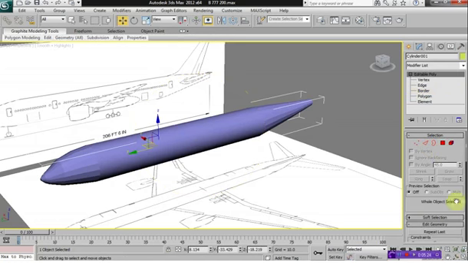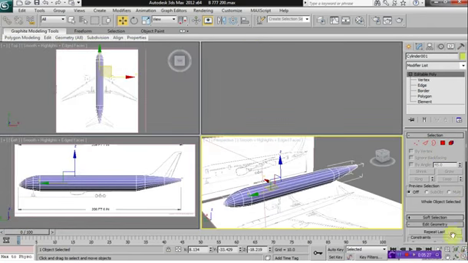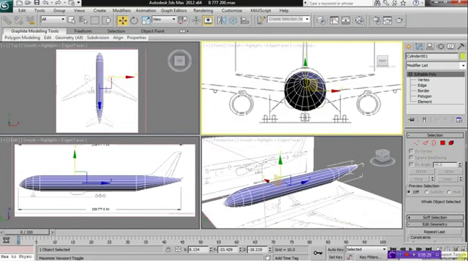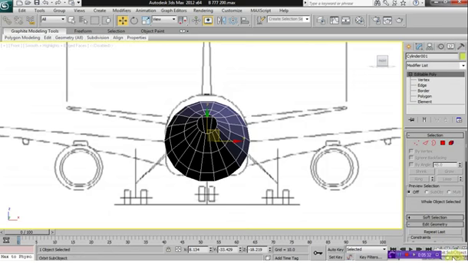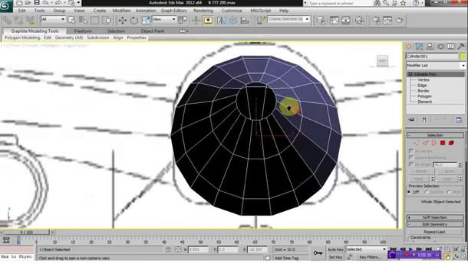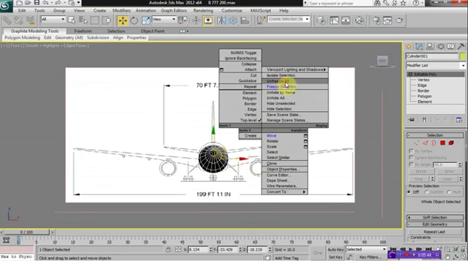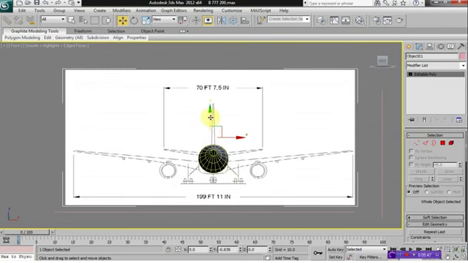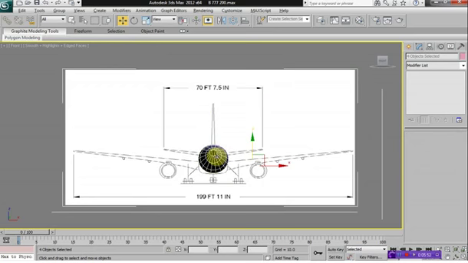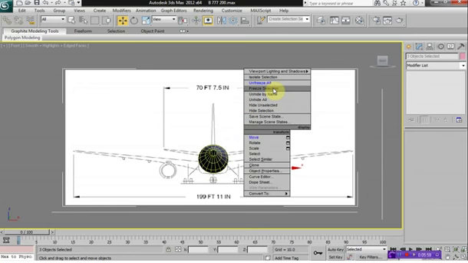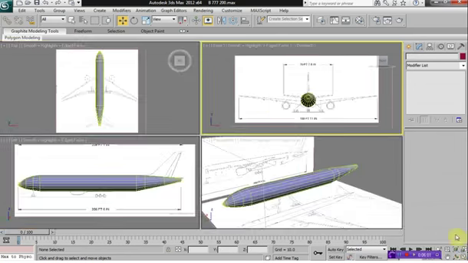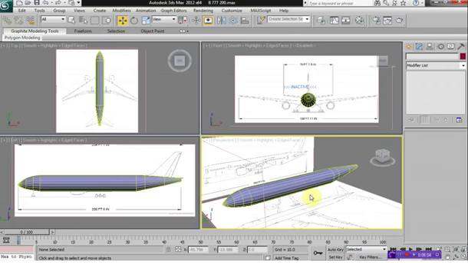And one of the things I like to do is I like to model the aircraft so that I only have to model one side and the opposite side gets automatically updated. So as you can see, the image here isn't exactly lined up to the model, so I'm going to right click, select Unfreeze All, and then move the image down so it lines up correctly with the model here. And then I'm going to select all, Control A, and hold down Alt so you deselect the model, and then select freeze selection, so we freeze the reference images again.